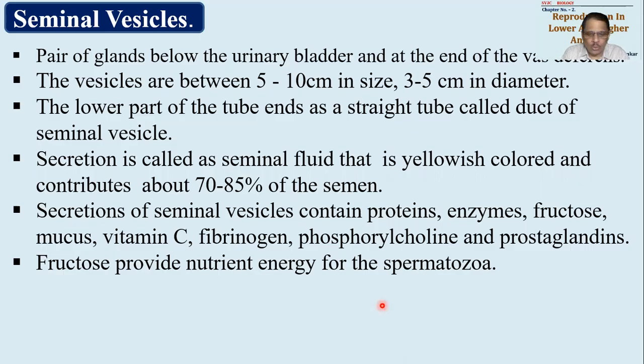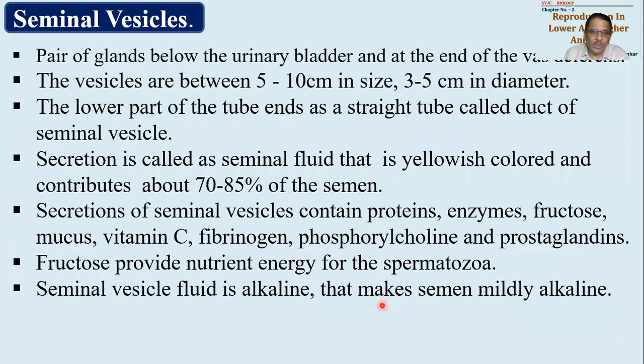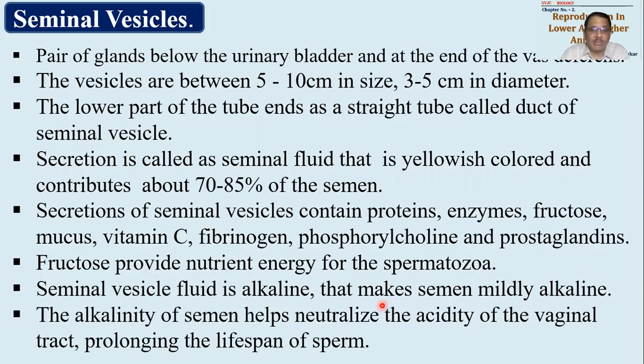फाइन. सो फ्रुक्टोज के बारे में मैंने बता दिया था, what is fructose doing. Then seminal vesicle fluid is alkaline in nature. It will be keeping the medium alkaline so that the sperms will be active. Sperms जो है उनको alkaline medium की जरूरत है human sperms के लिए. बाकी कुछ animals है जैसे कि dog के जो sperms है, उस sperms को acidic medium की जरूरत होती है. But human sperms जो है उनको alkaline medium में रखा जाता है. तो अगर alkaline medium नहीं रहेगा तो तकलीफ हो सकती है, sperm मर सकते हैं.